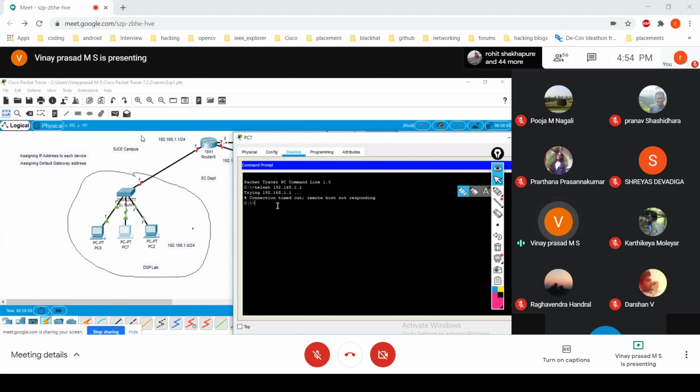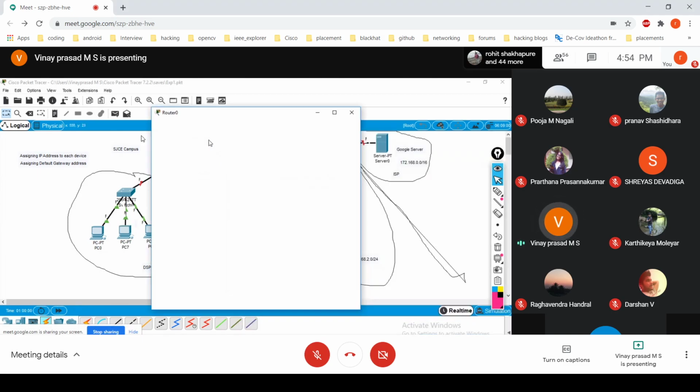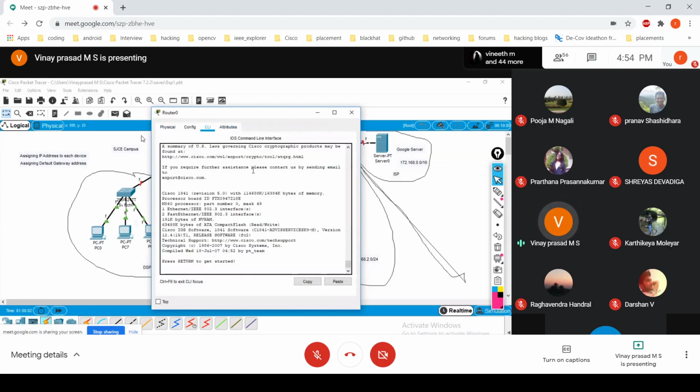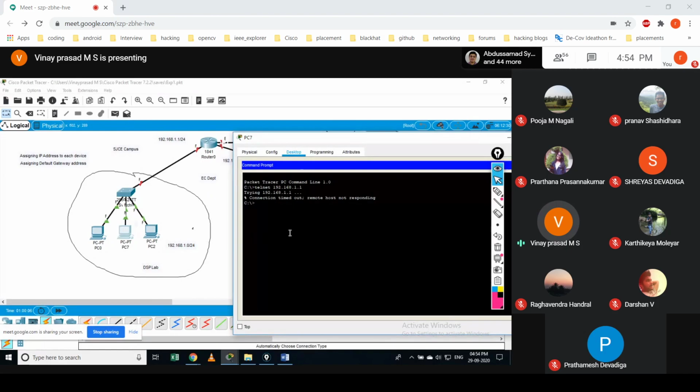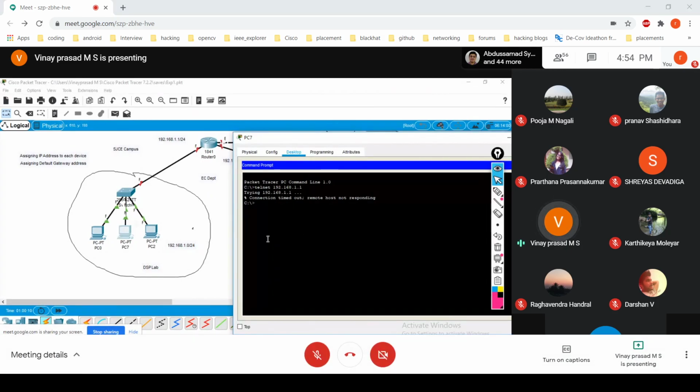Okay, once you did this, you would be able to access the same terminal. This terminal you would be able to see over here, and whatever changes I configured, everything you could do it here. But when you have to change the mode here, it will ask for the password.